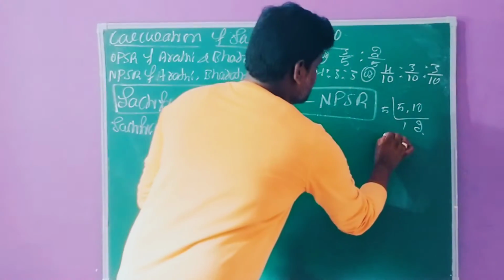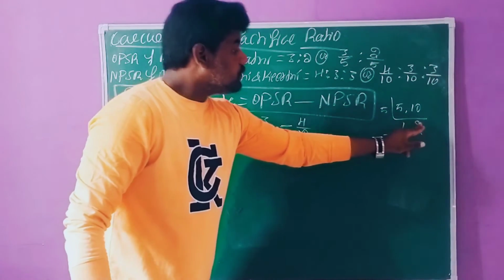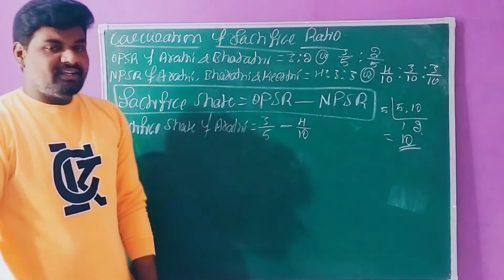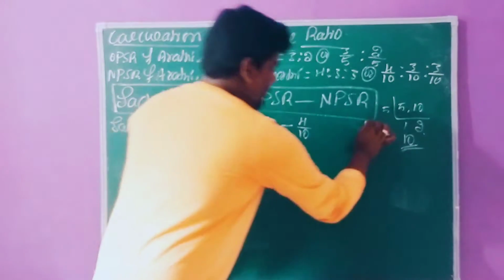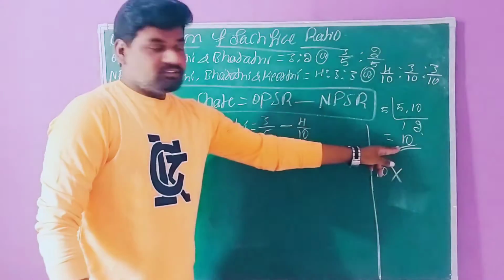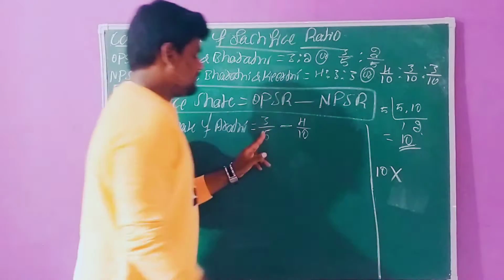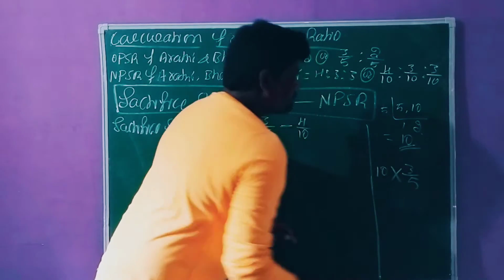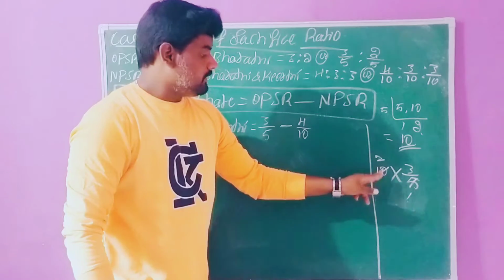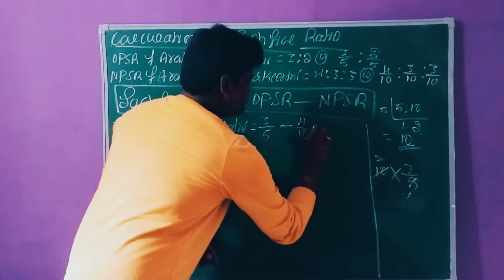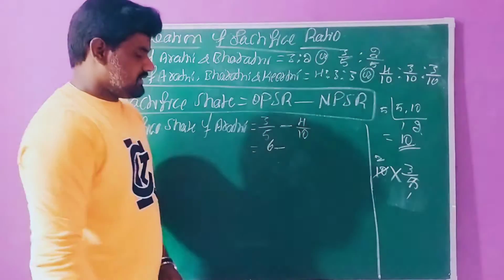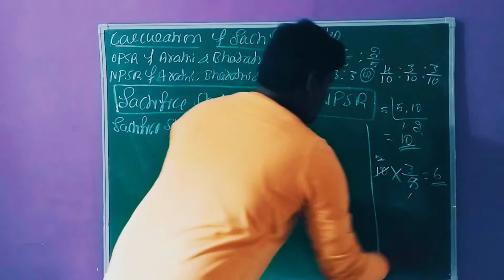This is the maximum value, 10. Now 10 into the first value 3 by 5: 5 ones are 5, 5 twos are 10, and 2 threes are 6. This is the first value we have ascertained.